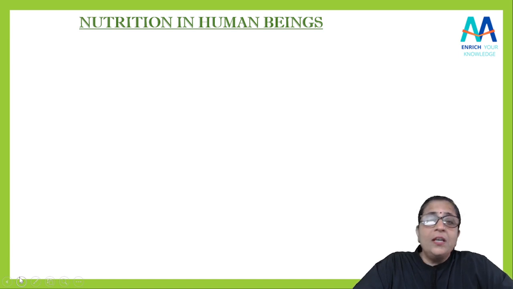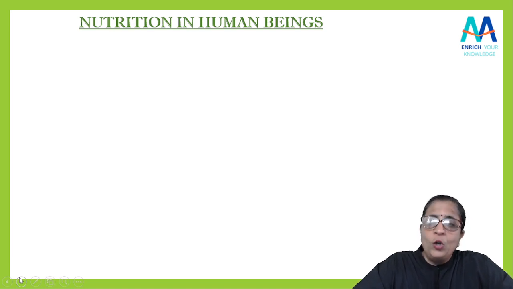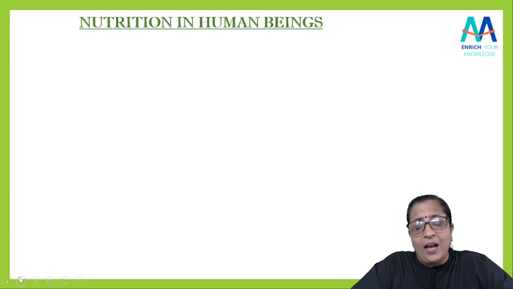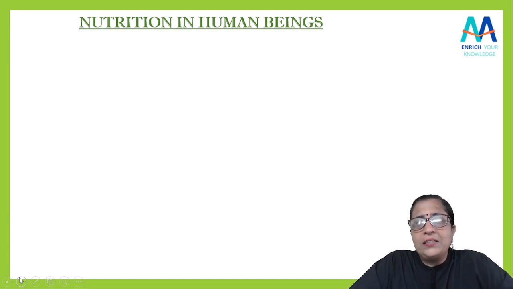Yes, that means they cannot prepare their own food. वो अपना खुद का खाना नहीं बना सकते, वो किसी और plants या फिर animals पे depend रहते हैं for preparing their food, for getting their food, I will say. यानी वो directly लेते हैं खाना किसी और plants या फिर animals से, so they are dependent. In that we have discussed amoeba, the nutrition in amoeba, that we have already seen. Today we will discuss the nutrition in human beings.